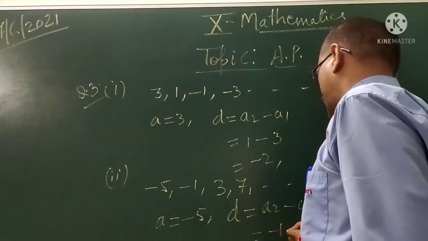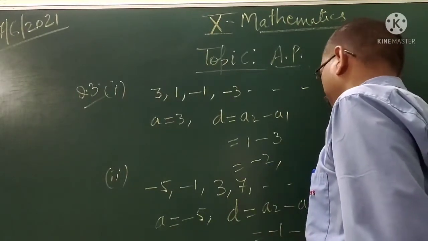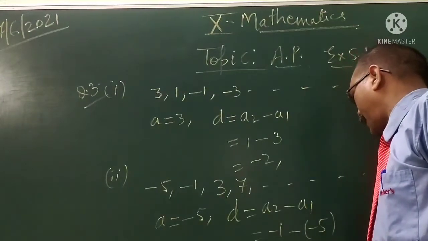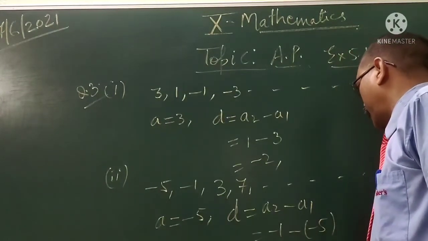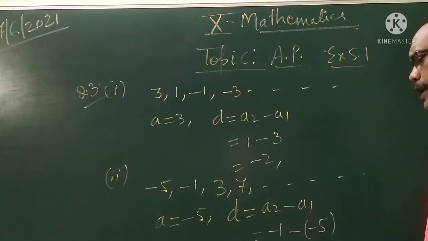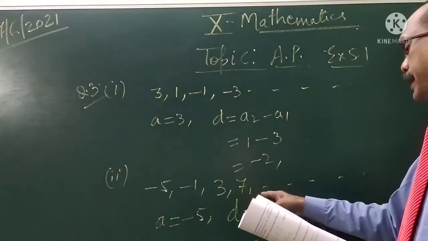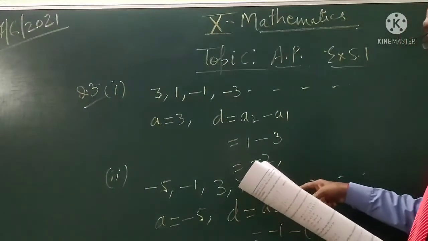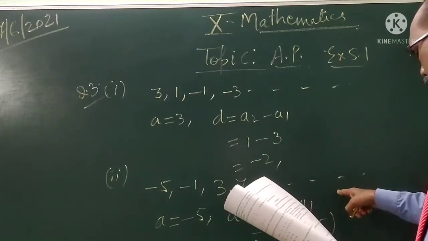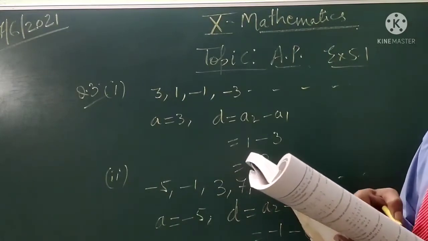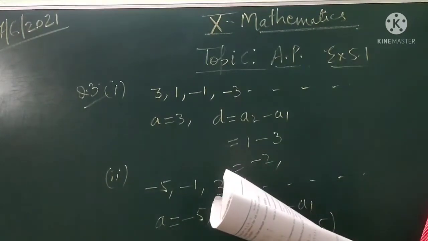Here it is minus 1 minus minus 5. Since minus minus is plus, it is minus 1 plus 5, which is 4. So the common difference is 4 here. If we write the next terms, then the next term will be 11, then 15, then 19, and so on. Student, the rest you will try yourself.